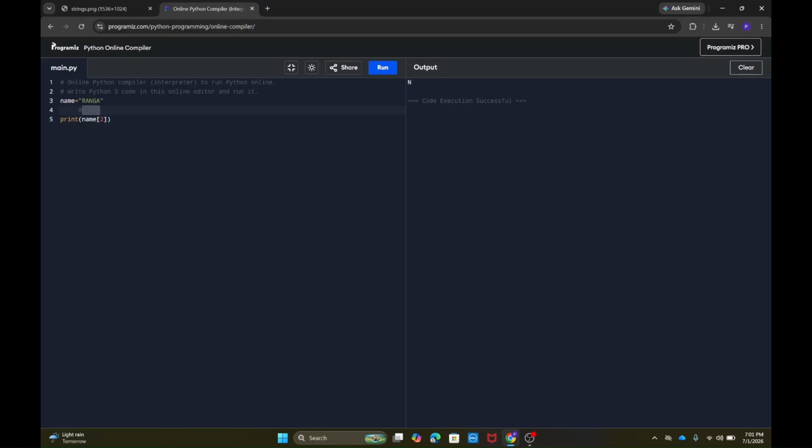If you want to know the length of the string, you can also find it by using the function called length.